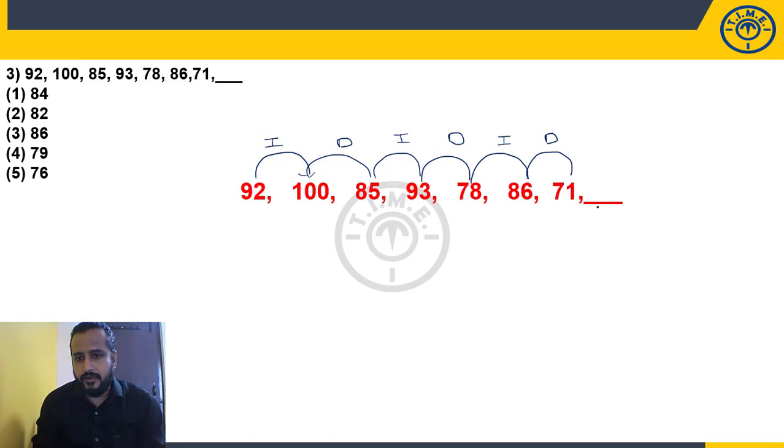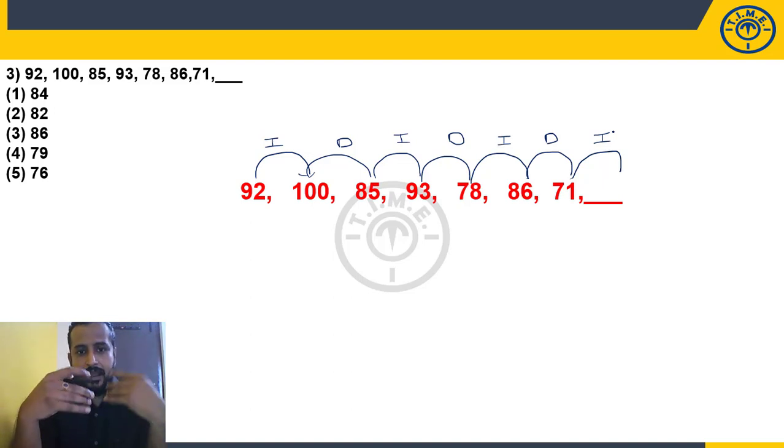So definitely next will be increasing. But here the important thing is what logic we need to apply. Is this increasing or decreasing happening gradually or rapidly? Gradually, because there is a small difference between the numbers. So increasing gradually, addition. Decreasing gradually, subtraction.